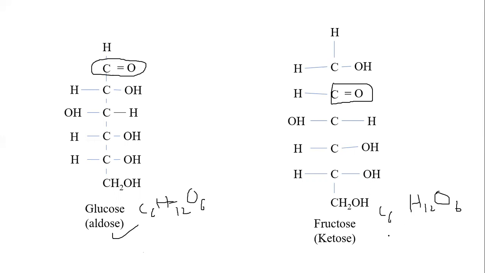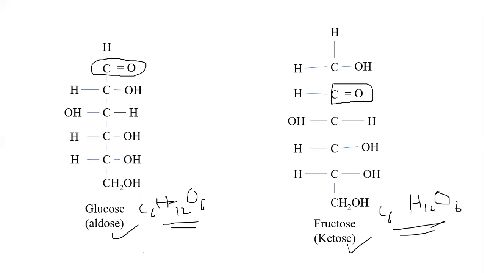So the formula is the same, but the structure is different. This is called the open chain compound. So this is the difference between glucose and fructose. Glucose is an example of the aldose sugar, and fructose is for the keto sugar.